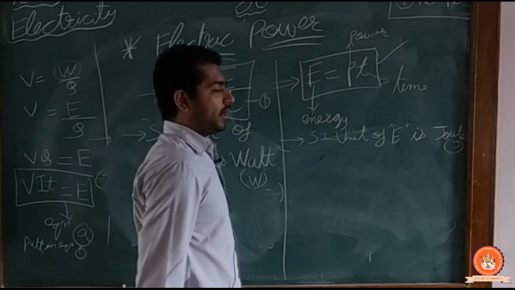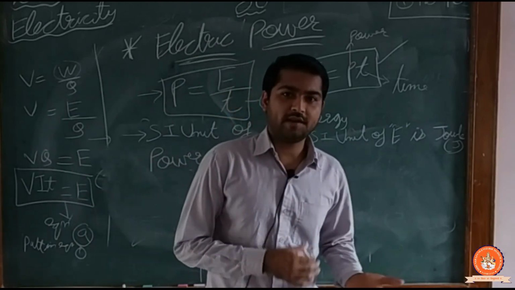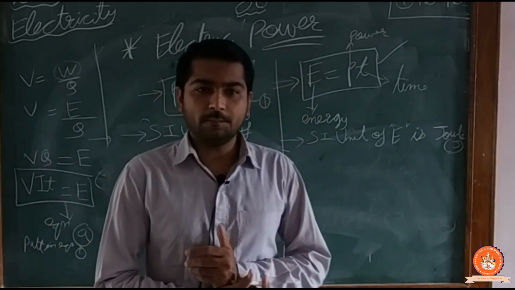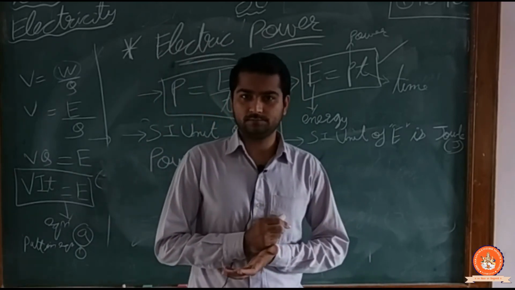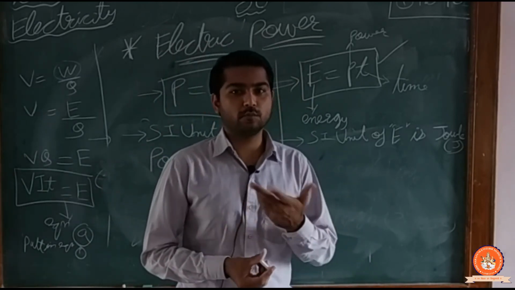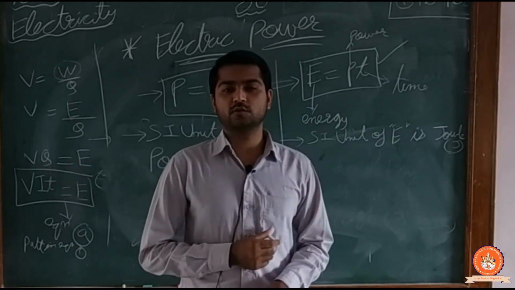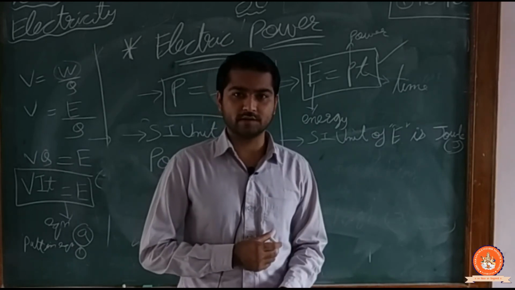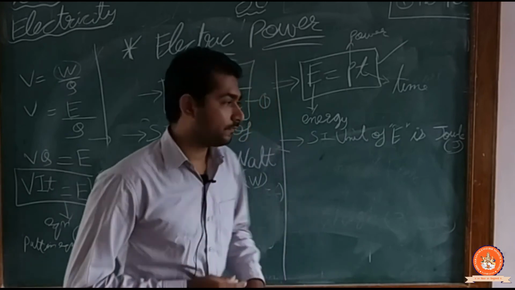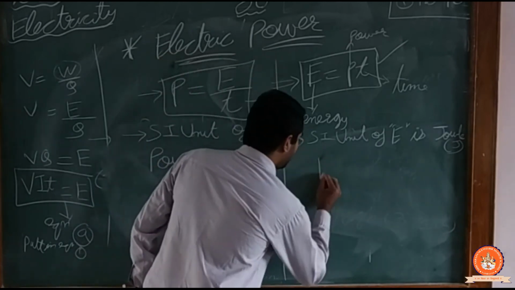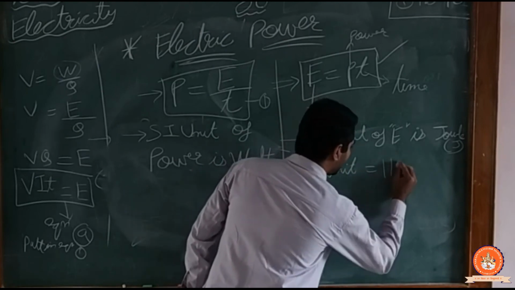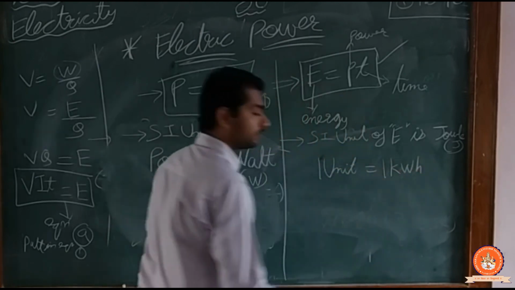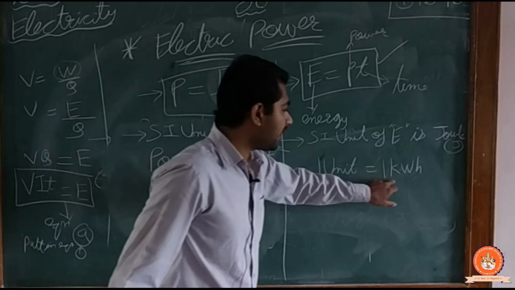Now at your home, the energy company had come and made a bill. So how do they calculate a bill? They are calculating from units: 1 unit consumption, 3 unit consumption, 4 unit consumption. So what is a unit? 1 unit means 1 kWh.